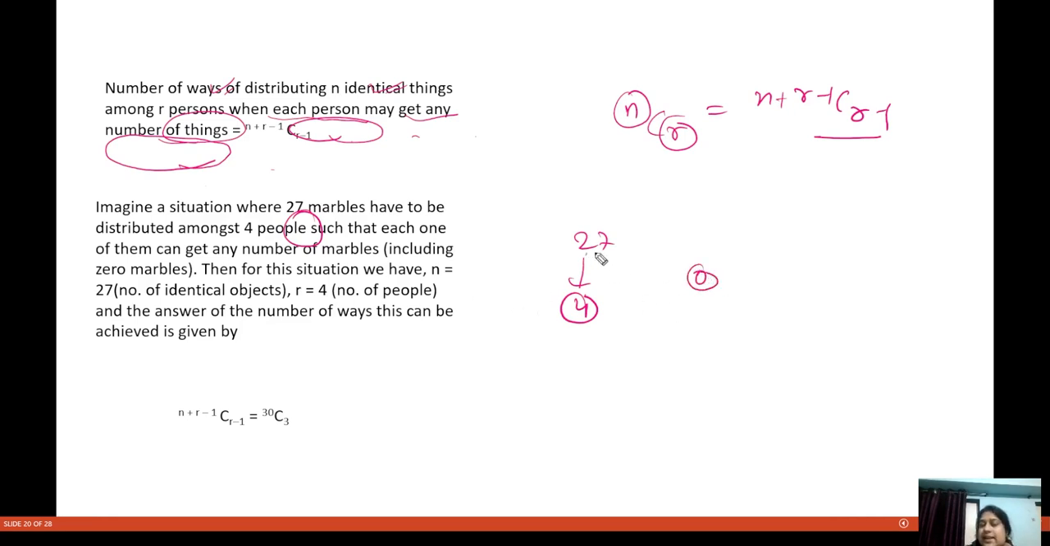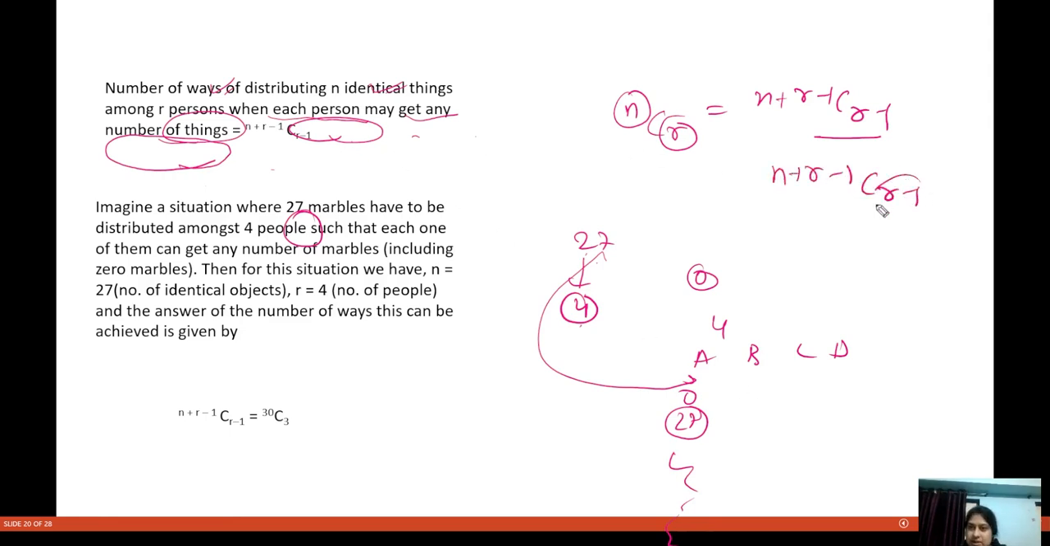I have 27 marbles, so I have to distribute among 4 different people. And each person may get any number of things. So either he can get 0 marbles, or 27 marbles, or any other number. So how many ways can I do this? That is given by n plus r minus 1 C r minus 1.